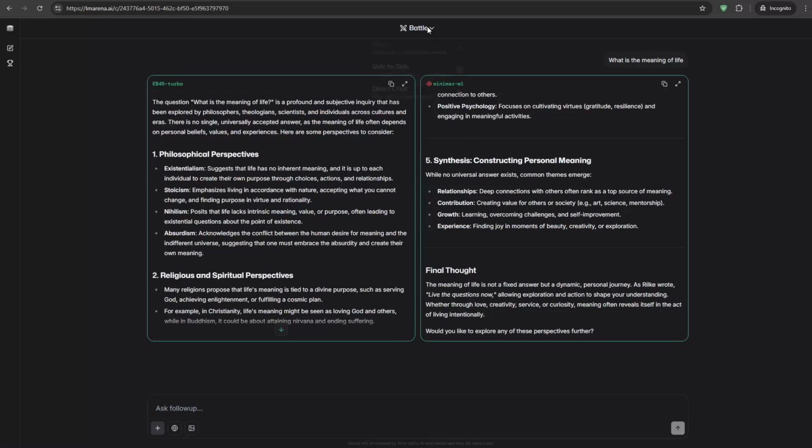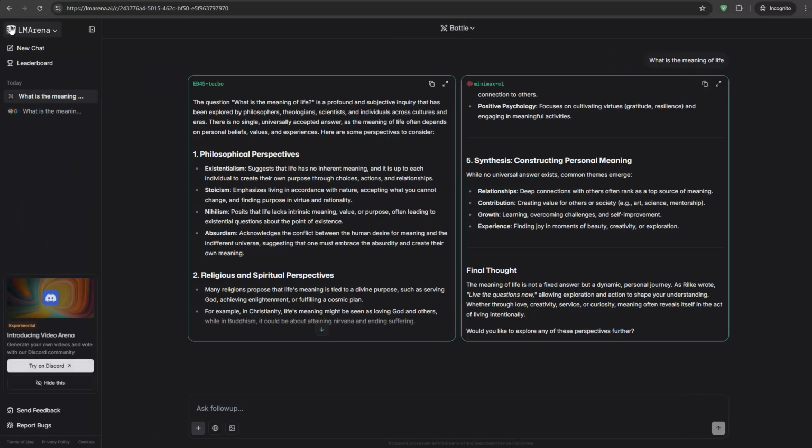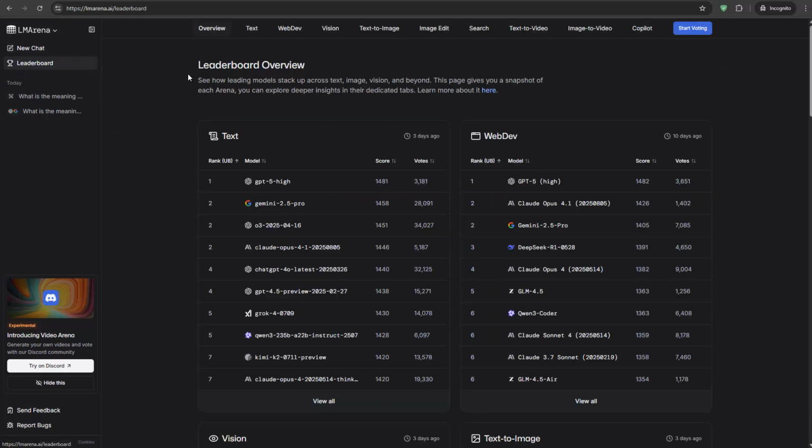So besides the battle option, the side-by-side, we've seen that, and the direct chat option, I don't think I need to explain it. We can also go up there and go to the leaderboard. Let's open this actually, and let's go here to leaderboard. There it is. One more time. Click on it, and here you can see also, depending on what kind of task we would like to actually do. So if we do any kind of text generation, for web development, what's the best model, and so on. So that's here based on the scores and on the votes.